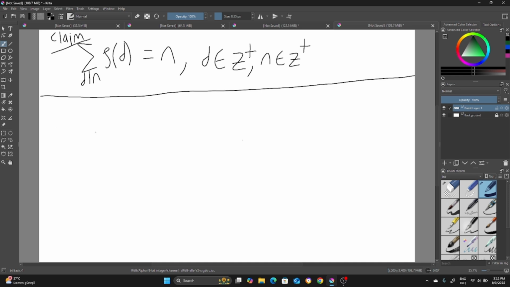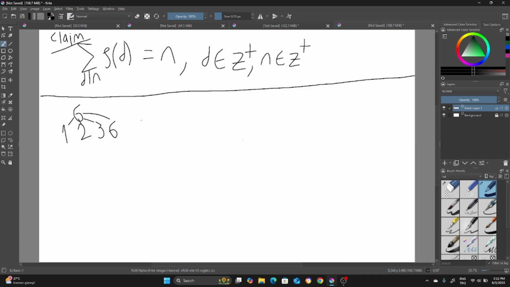So let's start. Let's first see what this means. d divides n. So we have values that divide n. For example, if we have 6, the divisors of 6 are 1, 2, 3, and 6, right? All of these values divide 6.